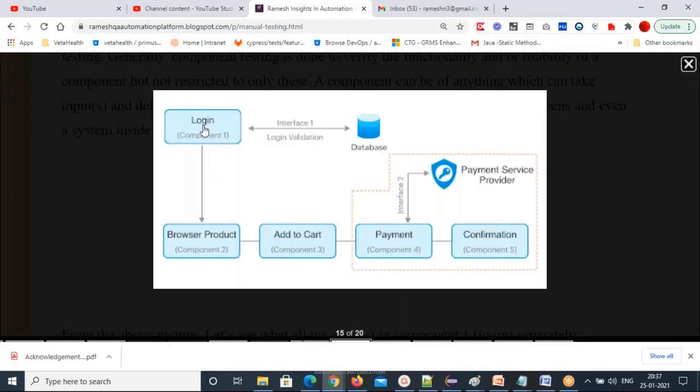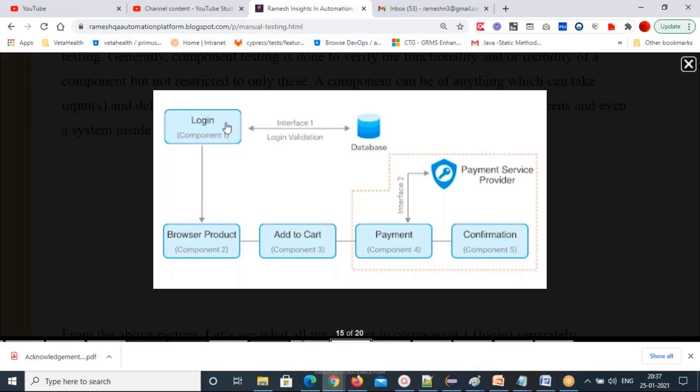Login is one component, and the data is stored in the database, right? When you register, the username and password come and are stored in the database tables. The users table will be there, your data will be stored inside it, and that data will be retrieved by this component when you test the login component.